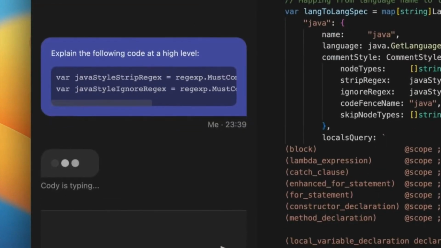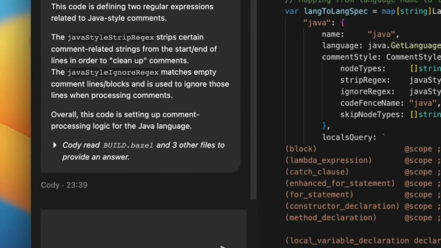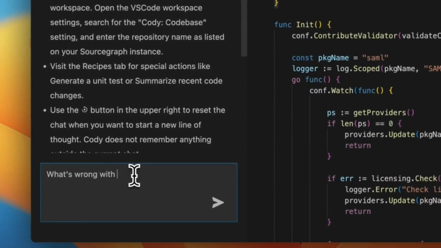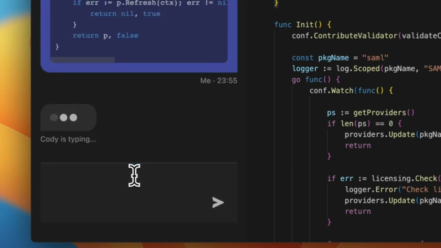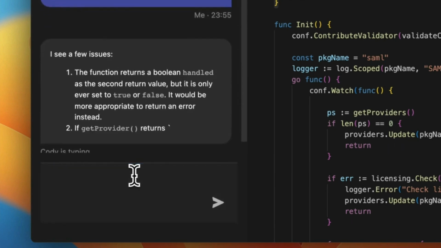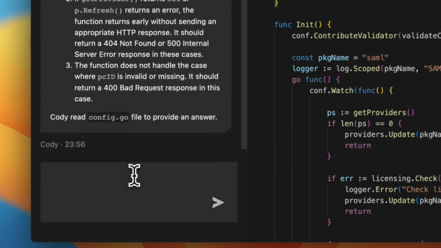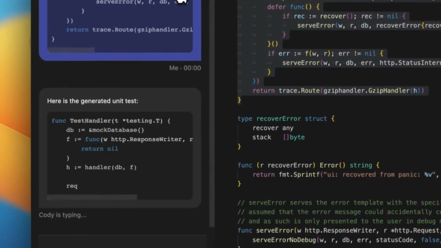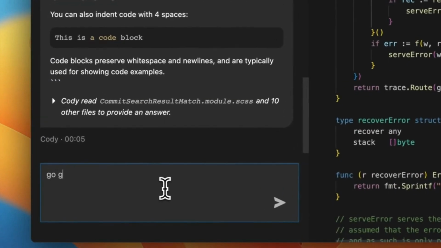Sourcegraph Cody is a free and open source AI coding assistant that basically writes, fixes, and maintains your code. Cody understands your entire codebase by leveraging the power of Code Graph to gather context, which assists you in writing accurate code. So without further ado, let's check it out.